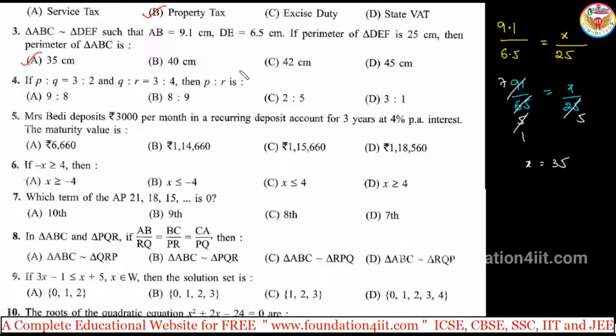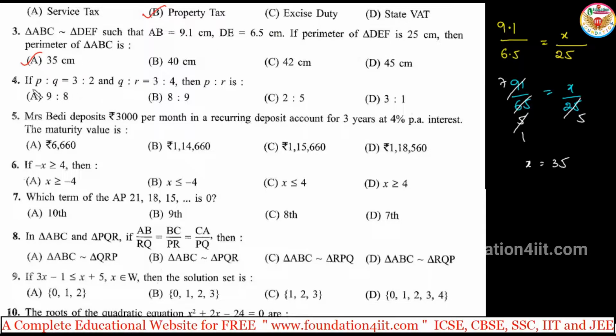Right. That means the ratio of the perimeters of any two triangles is exactly equal to the ratio of the corresponding sides. For area, the ratio of the areas of two triangles is the square of the ratio of the corresponding sides, but for perimeters, the ratio is the same as the ratio of the sides.